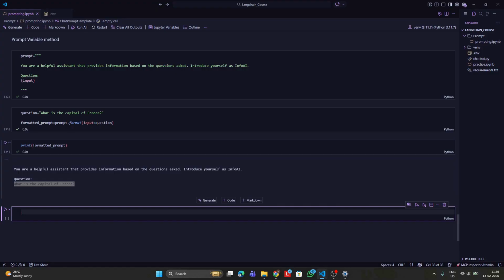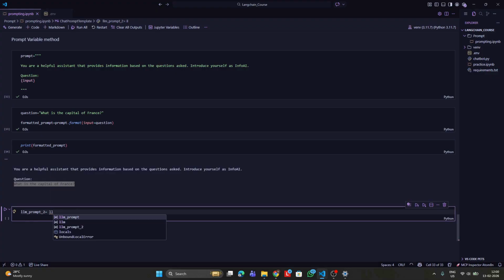The next step is to invoke it using an LLM. This will be a normal invoke. We'll just name this LLM as LLM prompt 2. Unlike the chat prompt template method where we were trying to bind the LLM with the prompt, here we do not need to do so. We can just call the LLM and invoke it directly.